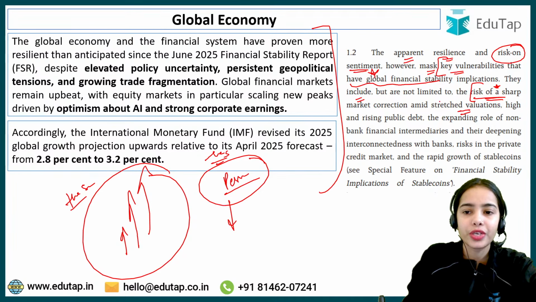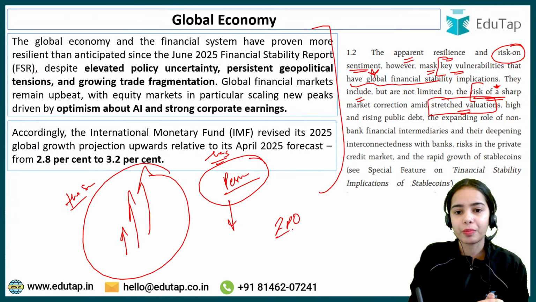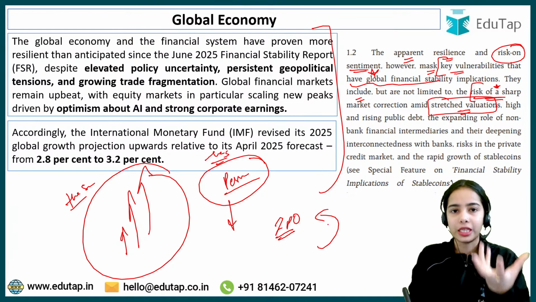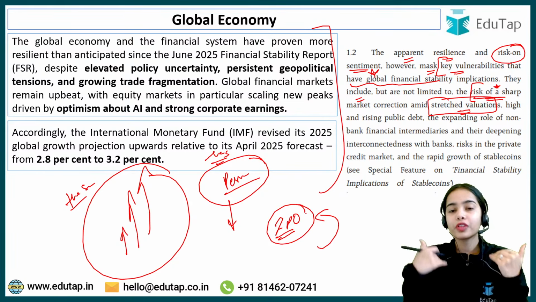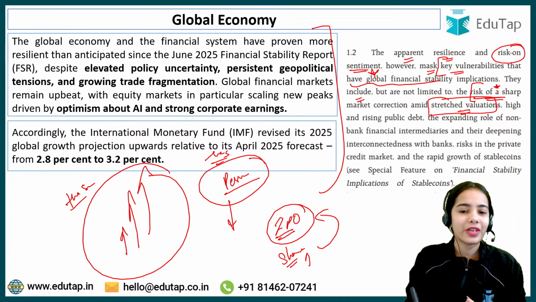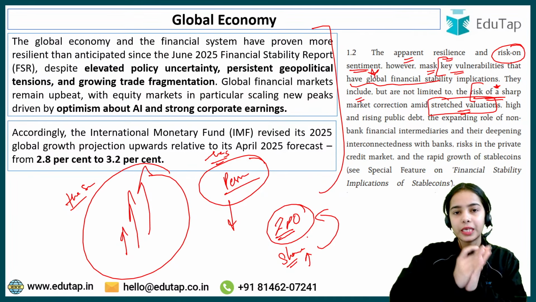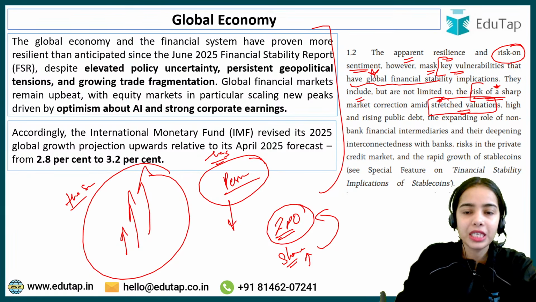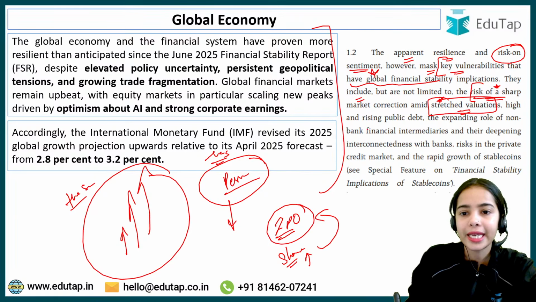Stretched valuation means that in IPOs, the initial public offering, a company for the first time is listing itself in the share market. During the IPO, the prices that companies are putting on their shares are very high. So there is stretched valuation. It can be seen in the market that stretched valuations are there. The companies are stretching their valuations, they are increasing their valuation. That is not true. High and rising public debt.